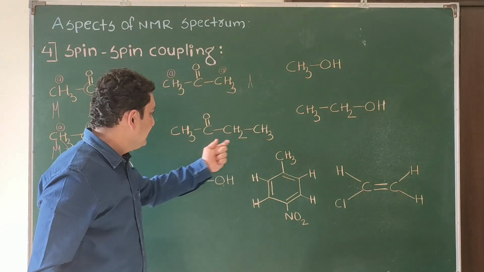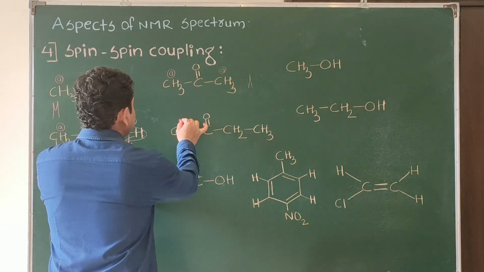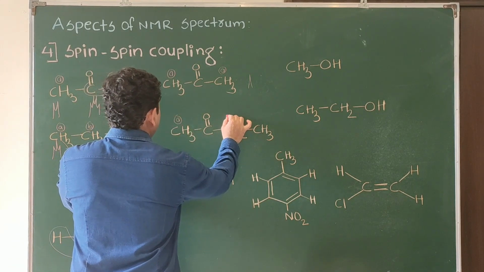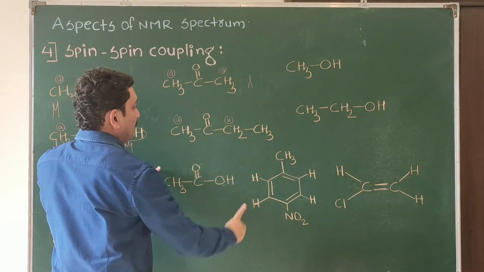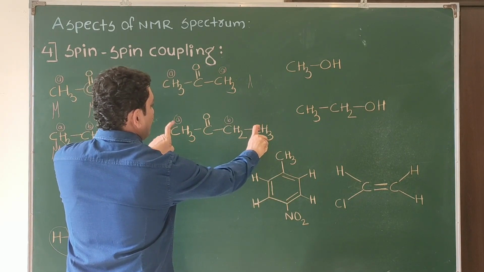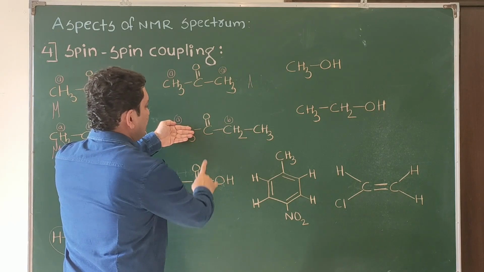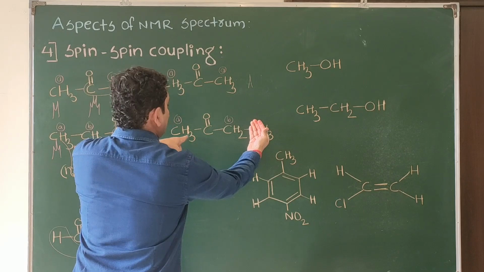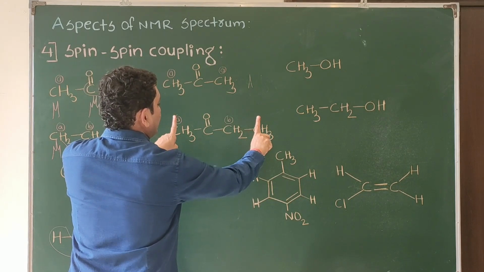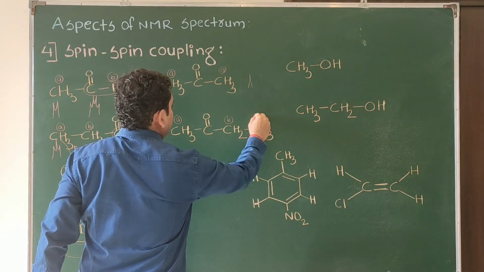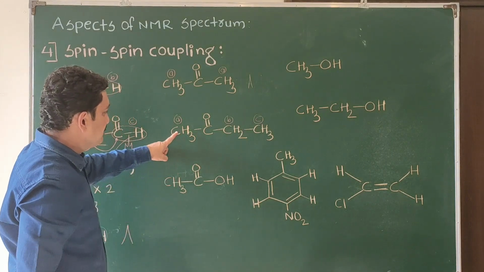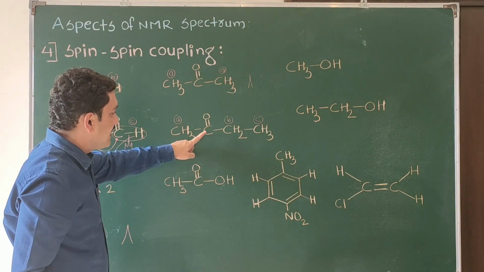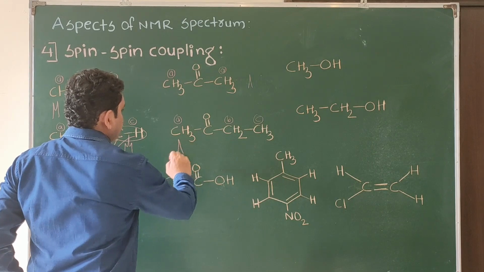In the case of ethyl methyl ketone, how many signals will we obtain? One for CH3, another for CH2. We will take the two CH3, whether they are equivalent or not. The environment for this one is CO, CH2, CH3. For this one, CH2, CO, CH3. They have different chemical environments, so they will give separate signals. For this one, there is no proton on the adjacent carbon, so we get a singlet for CH3.